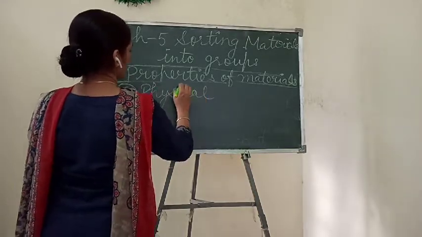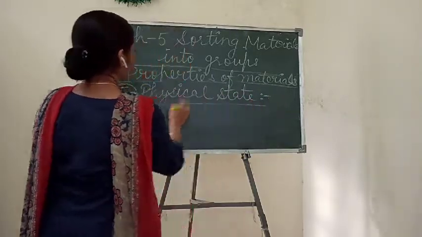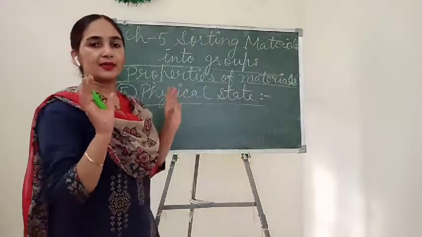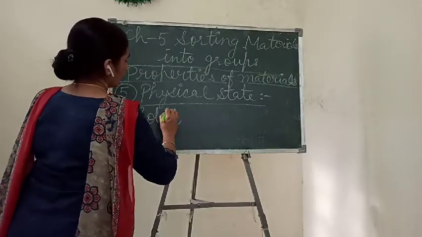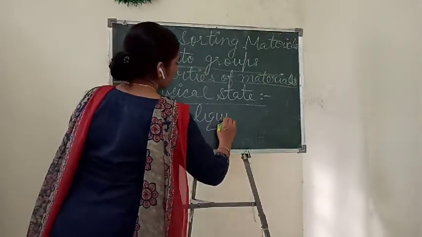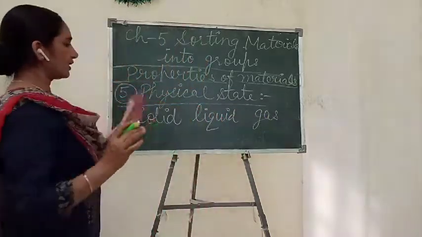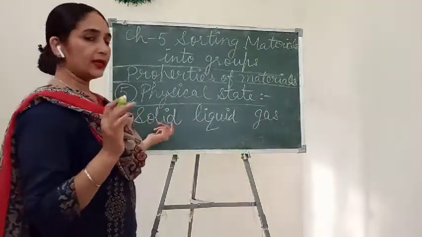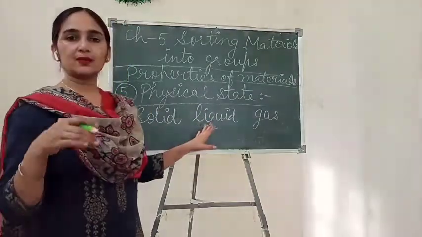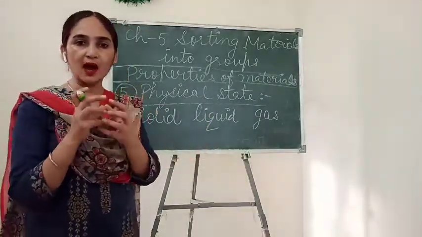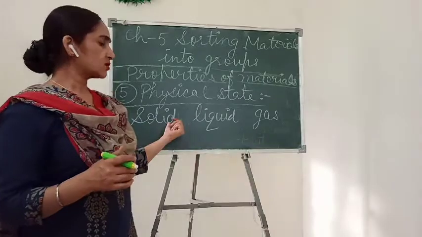Physical state means three states: solid, liquid and gas. So we can easily separate out any material into these three categories. Solids, what are the solids? You know that if any material is hard or can't change its shape easily, that is called solid.